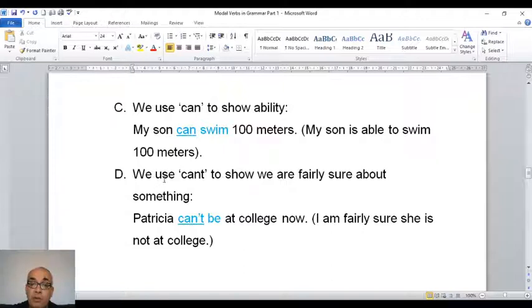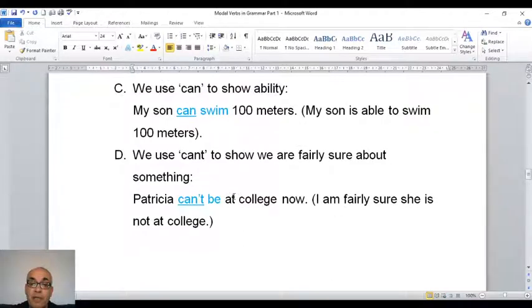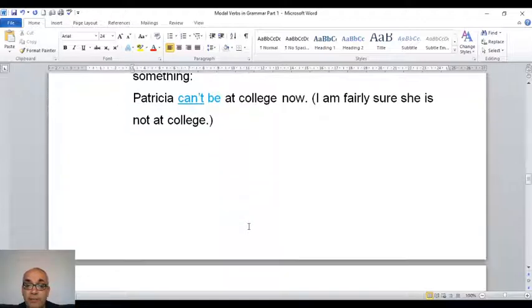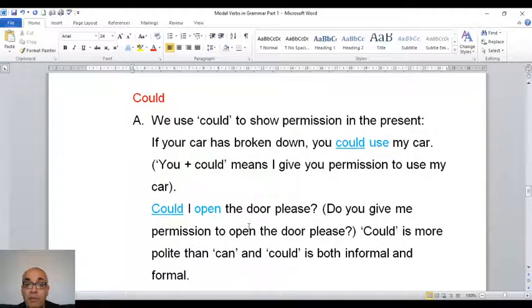We can use, of course, can't to show we are fairly sure about something. So if I say Patricia can't be at college now. So what's the meaning of can't be? I am fairly sure she is not at college. And this is the meaning of can't be. So as you can see, every time we change a modal verb, we change the meaning of a sentence. And as I said, I underline the modal verbs for you in each sentence. But everything blue is the verb in a sentence.